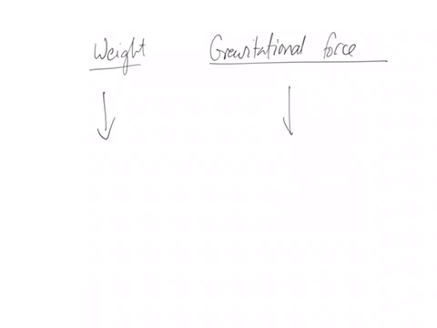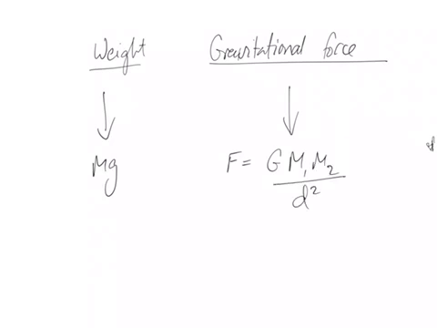The gravitational force is the same force, a force an object feels, or an object is attracted with by another object. mg in this case. In this one, as we've seen in the past, G, the gravitational constant, times m1 times m2, divided by the distance between the objects squared.